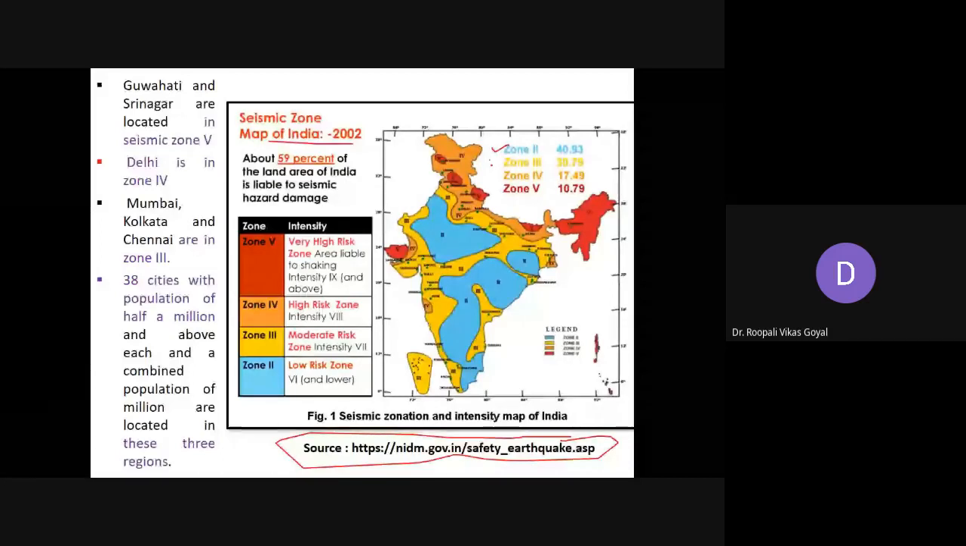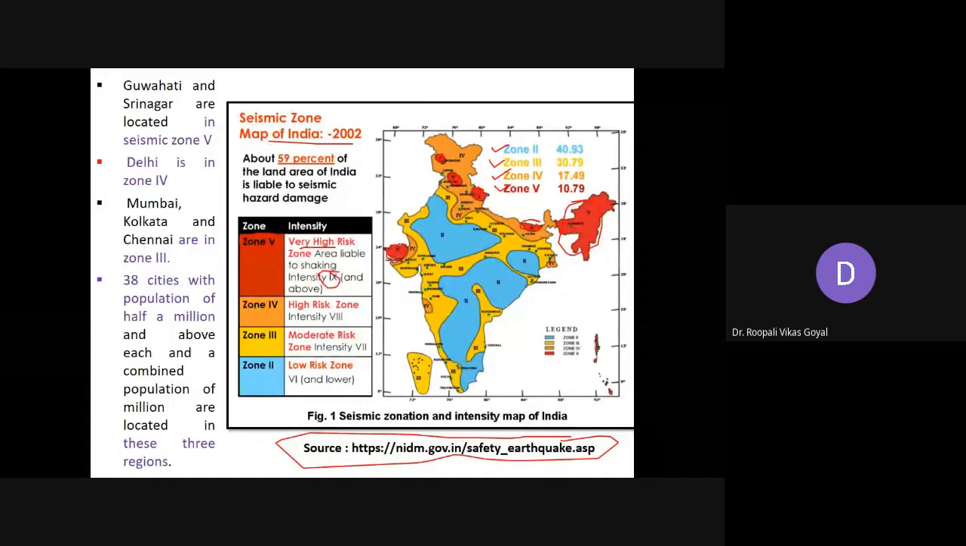The intensity of earthquake in Zone 5, the red zone, is very high risk. These areas are liable to shake with an intensity of around 9 and above, so you can say it's a very high risk zone. The red marking shows the high risk zone area. It should be compulsory that all these areas have earthquake resistant structures, by enforcement and legal framework.